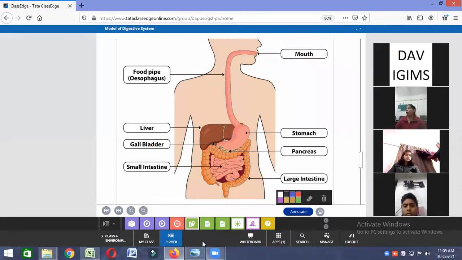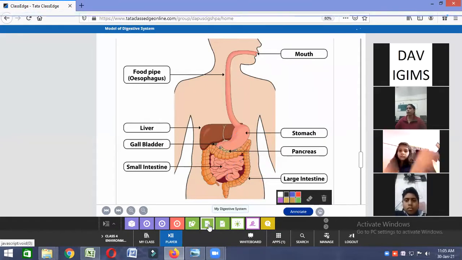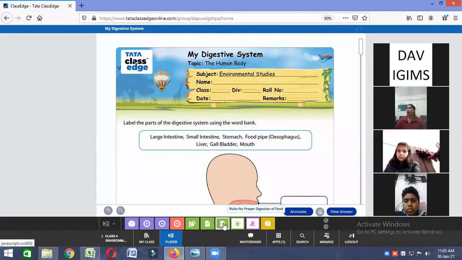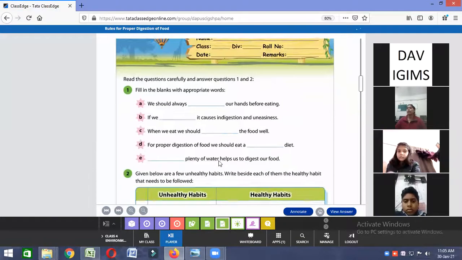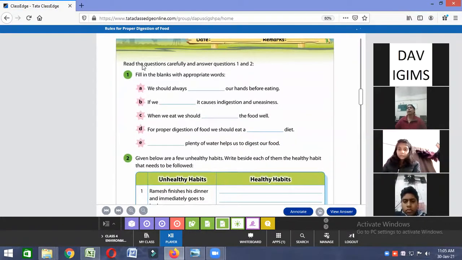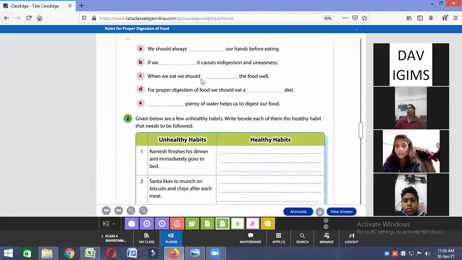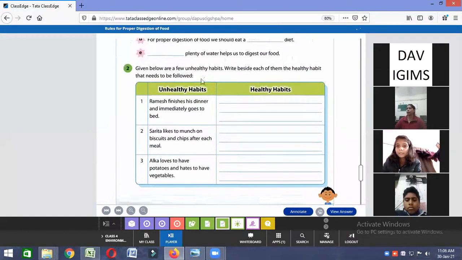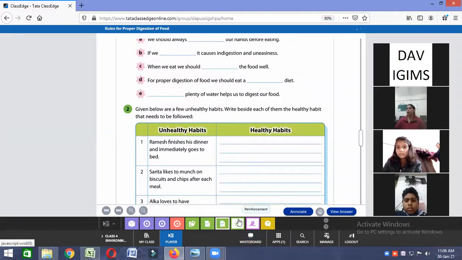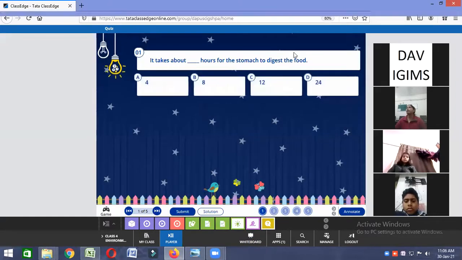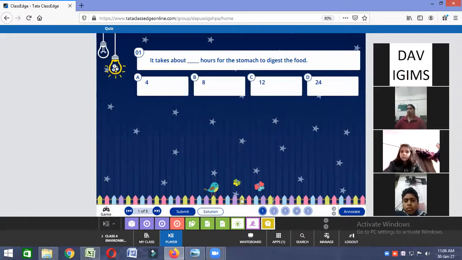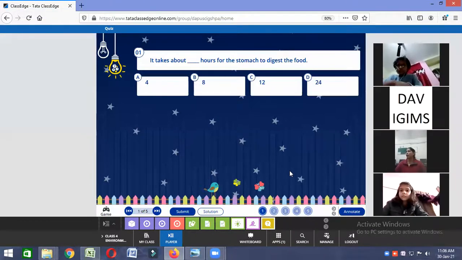Now I am moving to a quiz. So these are the questions. I will give you these questions later, not right now. After this session, I will give you the questions, and then you will solve them and send them to me. Okay, now it's quiz time. The first question, you will raise hand only. You have to raise the hand.